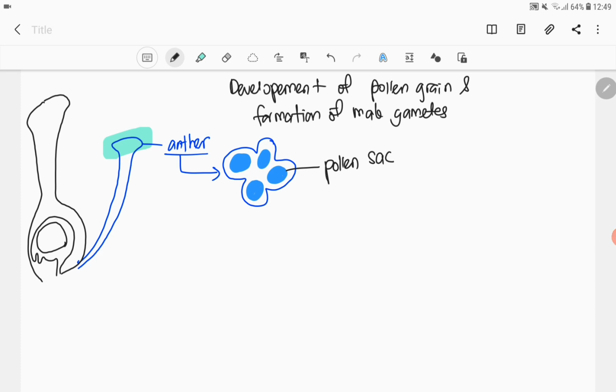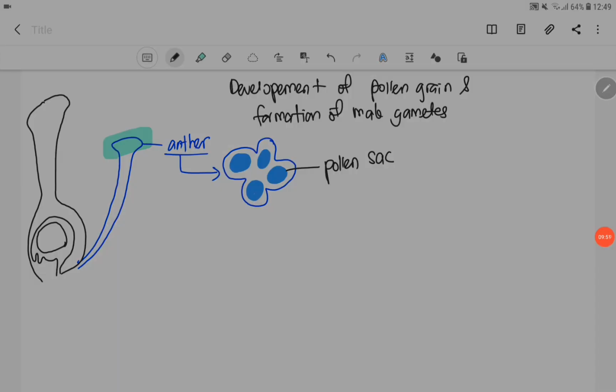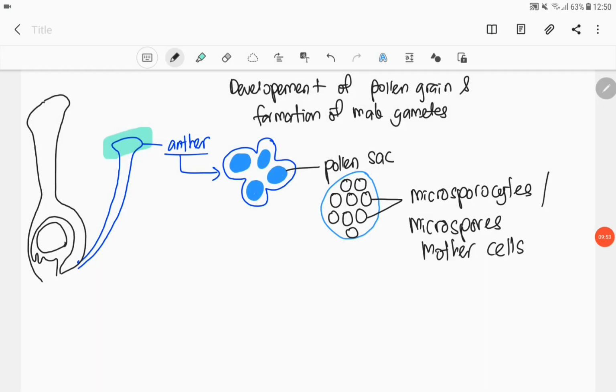So inside this pollen sac, kita akan jumpa a groups of cell known as microsporocytes. So ingat, dalam anther it can be one or more pollen sac, tapi dalam pollen sac tu pula kita akan jumpa many groups of cell known as microsporocytes. Sometimes microsporocytes can also be referred to as microspores mother cell.